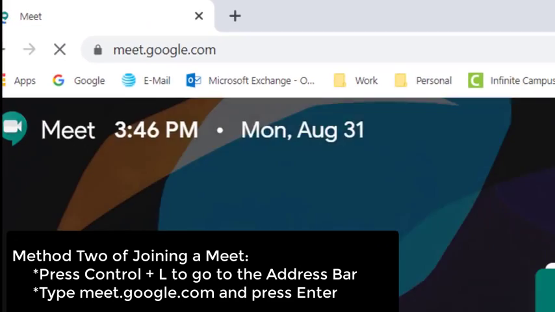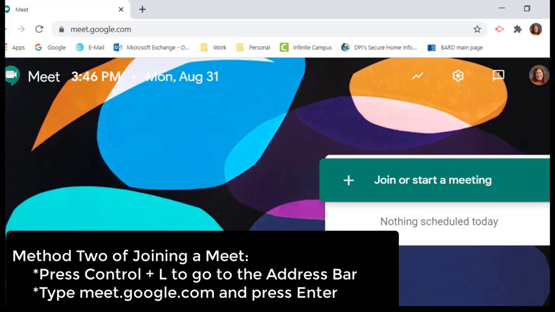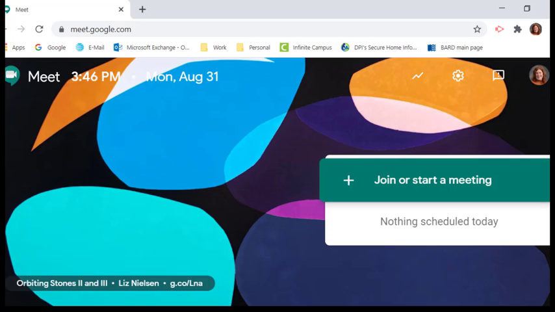Enter https://meet.google.com. And I'm just going to press Control. Now you'll notice visually, those of you who can see it, the background has changed. The reason is that Google Meet's background changes to vary things up a bit. So it doesn't matter what that background looks like.